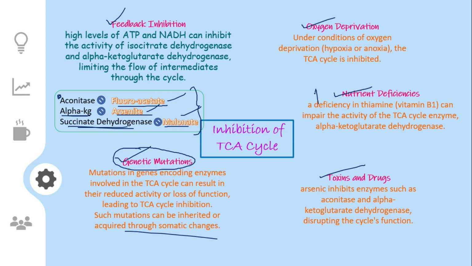We can have a good amount of nutrients, we can avoid the intake of toxins and drugs, we can be in a place where a sufficient amount of oxygen is present, and with a healthy lifestyle we can also control feedback inhibition to some extent.